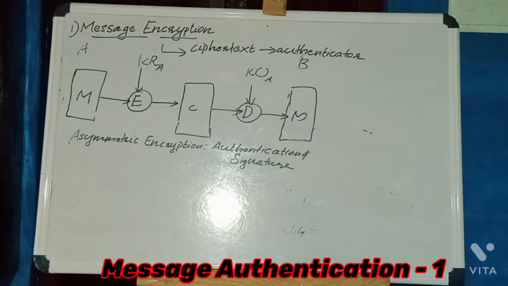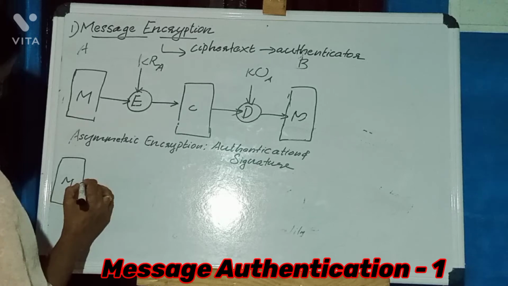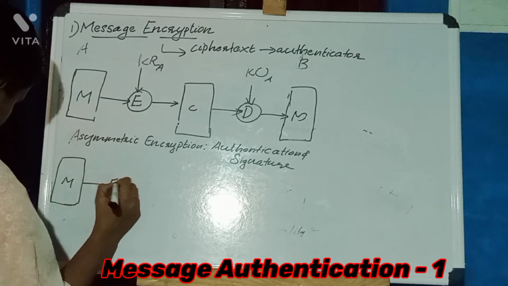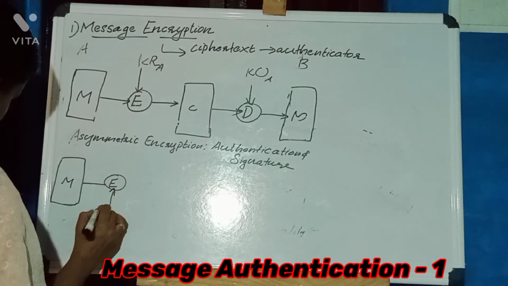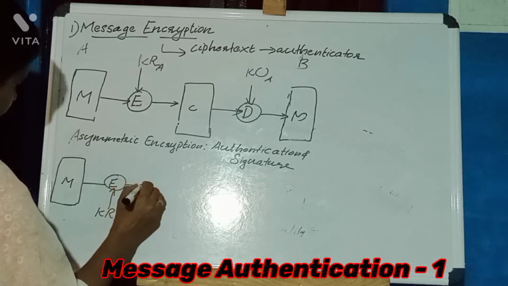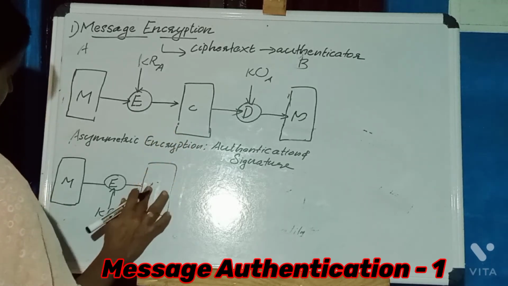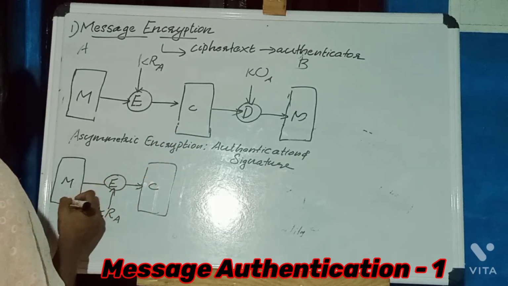Next, to get authentication and confidentiality in asymmetric encryption, we have to apply dual encryption. Dual encryption is used for getting authentication and confidentiality in asymmetric encryption. First is the plain text message. This will be encrypted by using KRA, the private key of A. Then we get the ciphertext message.